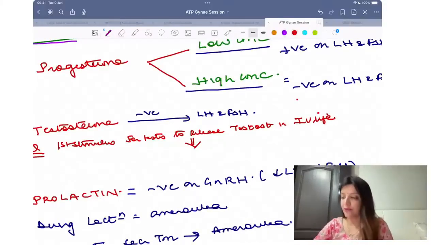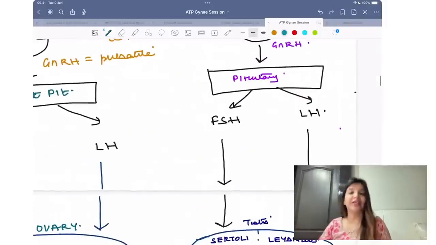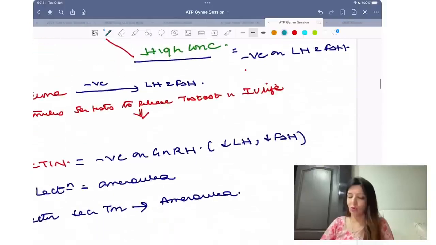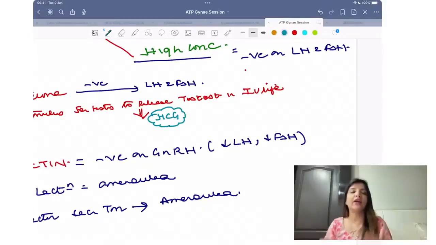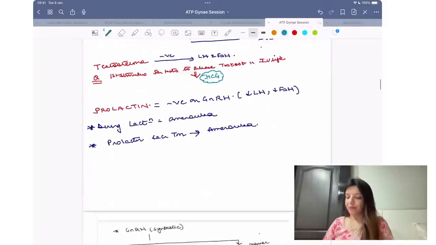Nirbhay Anuj, very, very good. Don't say it is LH. LH is not the first stimulus. LH acts on Leydig cells to release testosterone, but it is not the first stimulus. First stimulus always is HCG. That is why we say HCG and LH are functionally the same hormone, because both of them have the same functions, right? Clear to all of you?